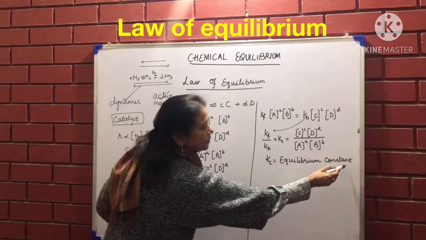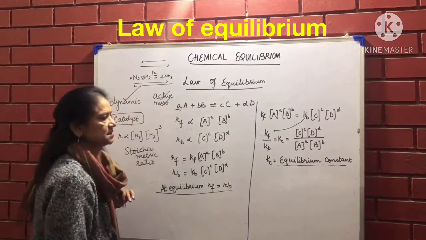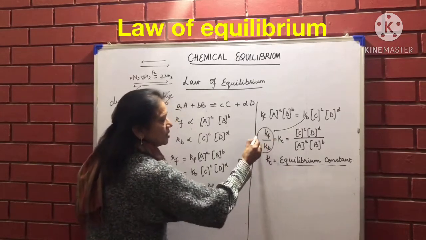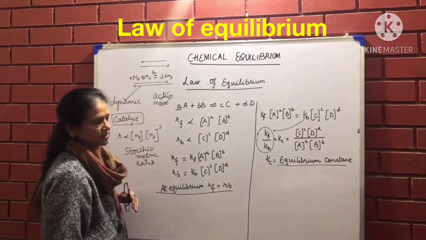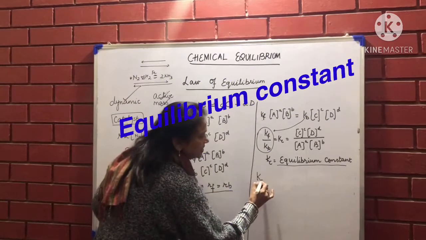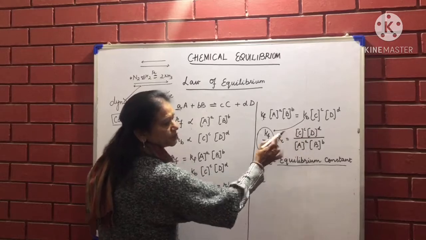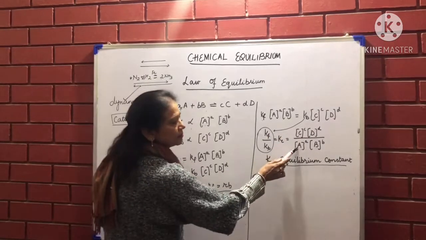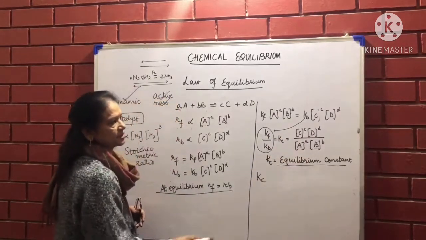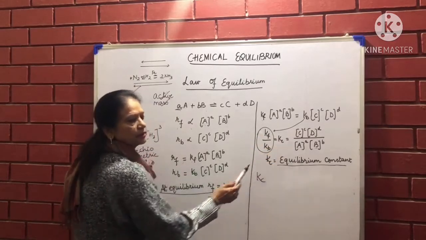This can also be known as equilibrium constant. Kf upon Kb is known as equilibrium constant. So we say Kc is equilibrium constant, which is equal to multiplication of products upon multiplication of reactants. Products upon reactants.